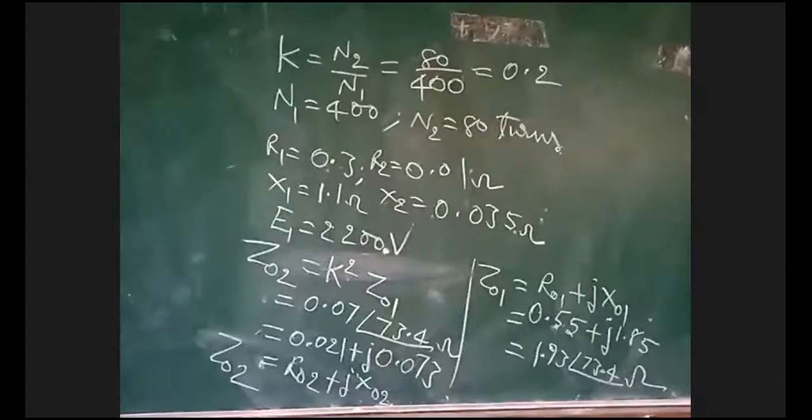Your Z02 is R02 plus j into X02. Your R02 value is 0.021 plus j, X02 is 0.073.